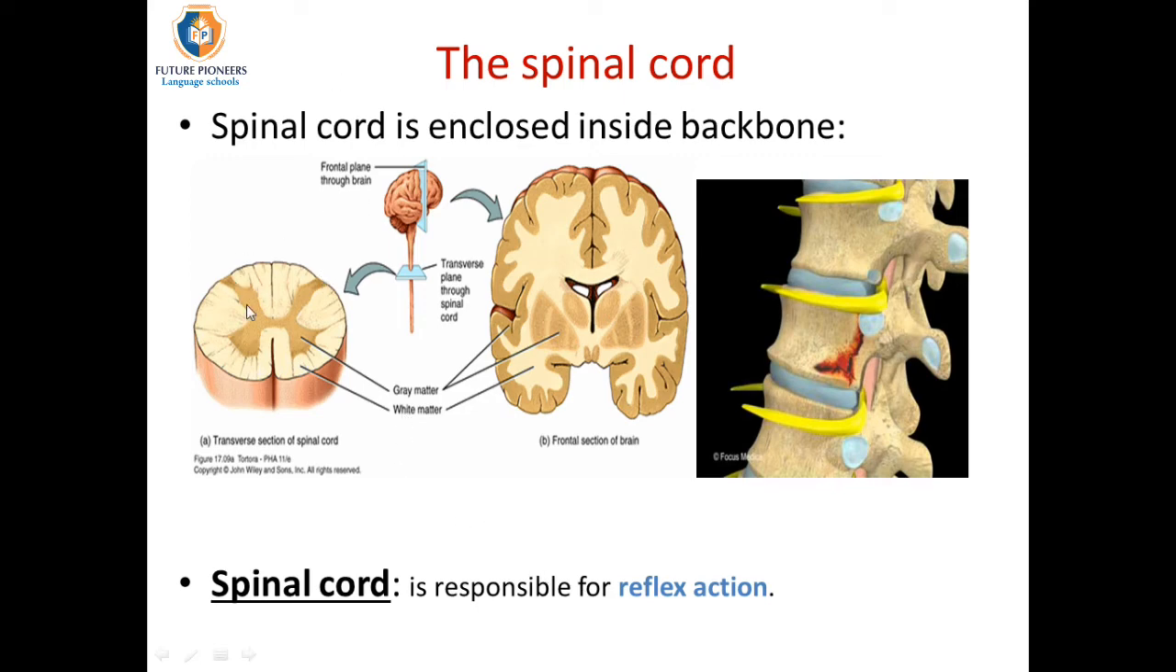If we take a cross section in the spinal cord, we will observe that it consists of two parts, which are white matter and gray matter. In the spinal cord, the white matter is the outer part, and the inner part is the gray matter in the form of the letter H. But in the case of the brain, the gray matter is the outer part, while the inner part is the white matter.